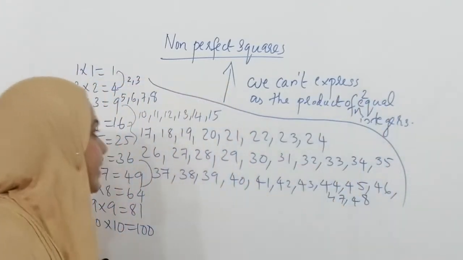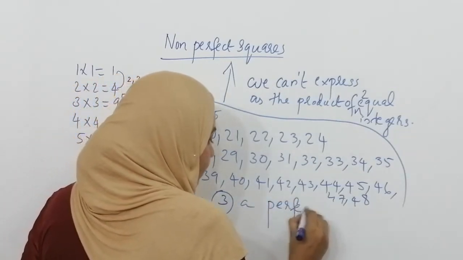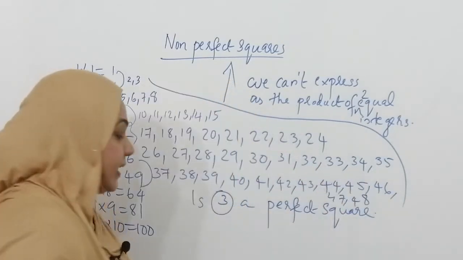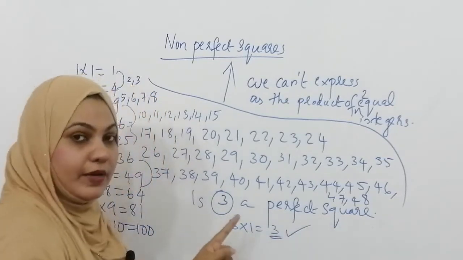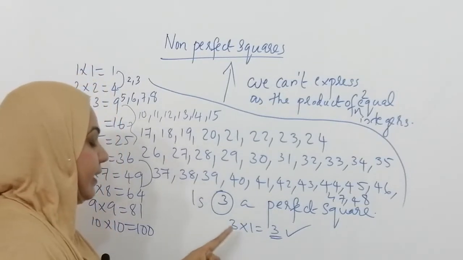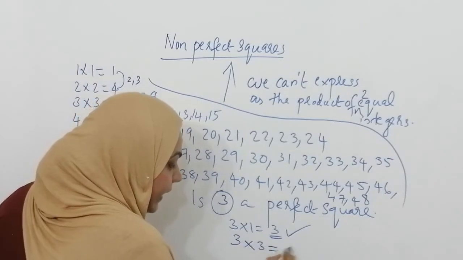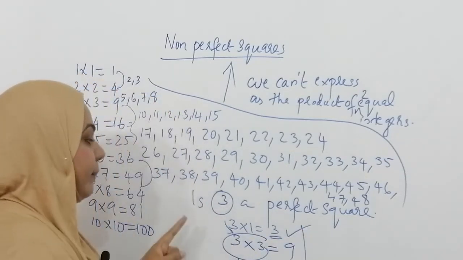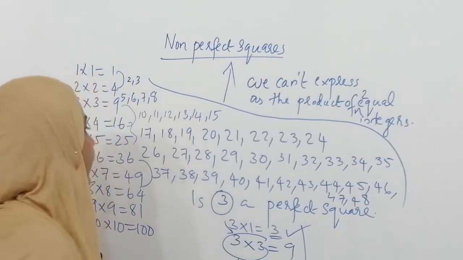So I am asking a question now. Is 3 a perfect square? In which table does it come? 3 ones are 3. Will you get 3 in any other table? No, because 3 is a prime number. You get it only in the table of 3, as 3 ones are 3, because 3 threes are 9. So you can't write 3 as a product of two equal integers. That means 3 is a non-perfect square.